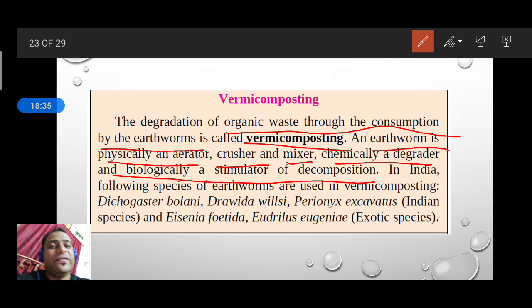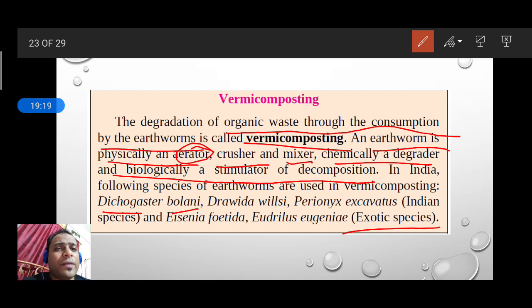They are very good aerators, meaning providing oxygen. They crush it, mix it with the soil, chemically they degrade, biologically they stimulate, so that decomposition starts. In India various species of earthworms are present, for example Dichogaster bolaui. Exotic species means from outside India. Outside India there are some red worms, very thick in size, with the ability to degrade more amount of compost. So that's why we should use them.